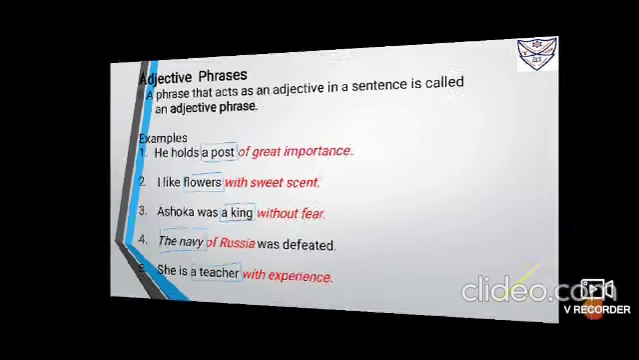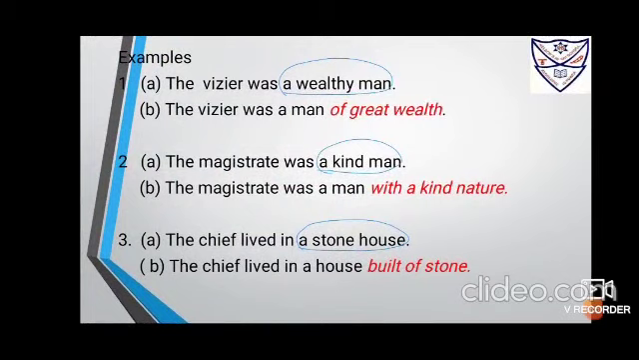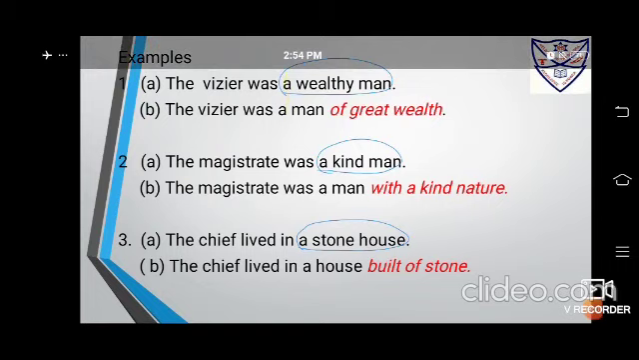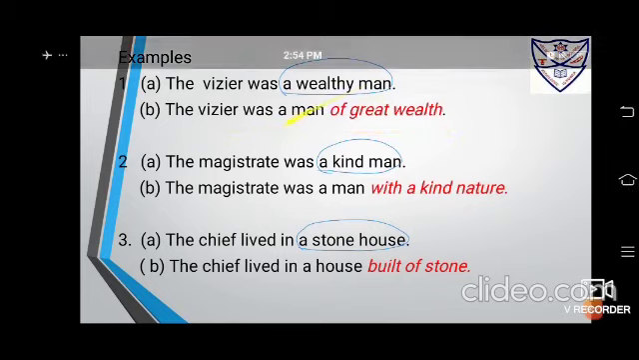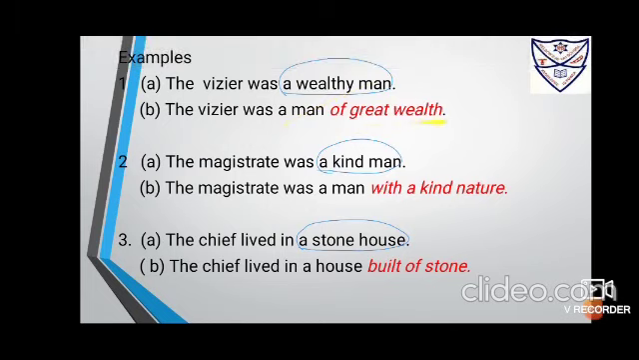Now next, a few examples: a common statement and a statement with an adjective phrase in it. The vizier was a wealthy man. Here a is an article or determiner, wealthy is an adjective, and as I've told you, adjective and noun are best friends, so they usually lie together. Man is a noun. Now the vizier was a man of great wealth. Man is a noun and of great wealth is an adjective phrase that modifies the noun a man.